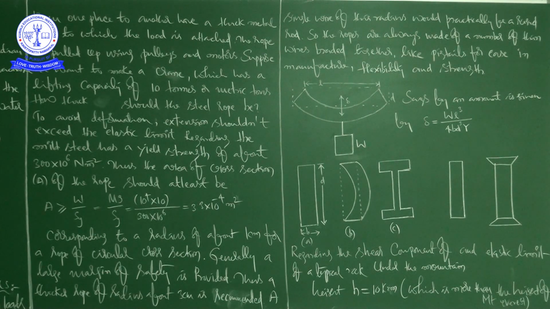That is the reason, if you observe, those ropes are always made of a number of thin wires braided together like pigtails for ease of manufacture, flexibility and strength. So it is a very good application regarding the ropes we are using in cranes while lifting heavy loads. Now we are going for another application, that is the bridge.